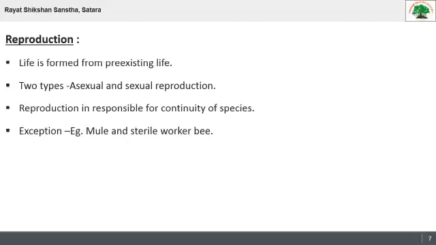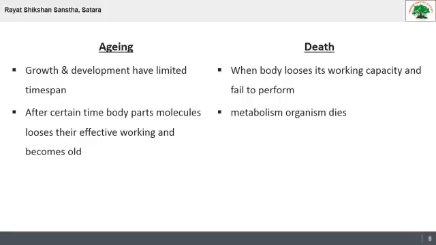But this is a very important phenomenon of the living world, or of life. The next important principle of the living world: aging and death. First, aging. Aging is a process where an organism becomes older. At a certain point, parts or organs lose their working capacity. This happens with animals and plants also, and they become older. So this is called the aging process.